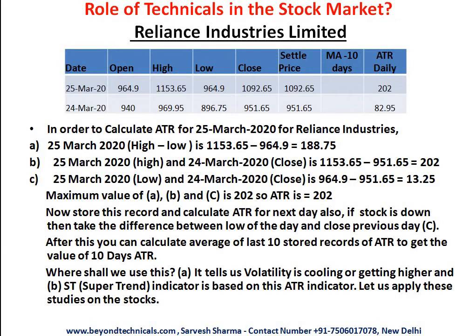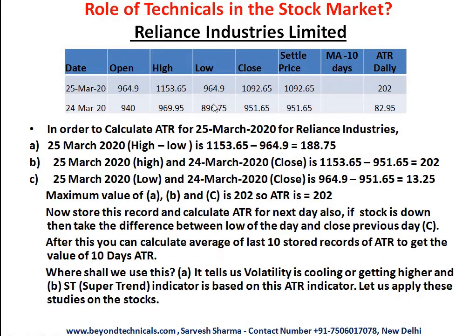Let us see the data on 25th of March. For the calculation of true range, first of all, we will calculate high minus low of the 25th. High minus low is 188.75. But the true range is not 188.75, it is 202. Why is it 202? We will discuss that. The high price on 25th of March is 1153.65, and the last day it closed at 951.65.